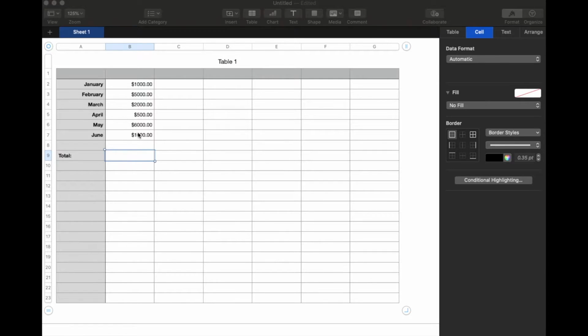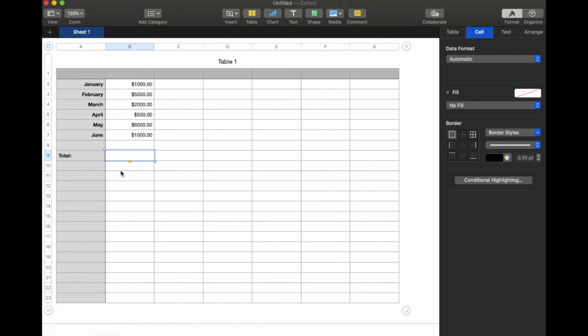So what I want to do is multiply a few of these cells. What I have is the current months for the first half of the year, as well as sales totals for those specific months. And I want to project out how much our sales might be between now and the end of the year. So I can either take a specific cell and multiply it out, or I can take the sum of all of these cells and multiply it by 2, let's say, to get the rest of the year's projected sales, or by something like 4, which would give us the next 2 years. So let's start with a single cell multiplication process and build from there.